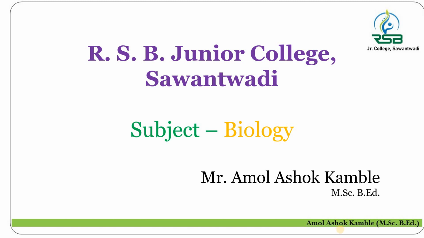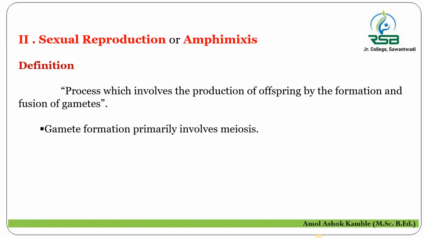Last lecture we discussed the mechanism of asexual reproduction in lower and higher animals. So there are three types of asexual reproduction, like gemmule formation, budding and regeneration, that we know about. In today's lecture, we are going to start the next type of reproduction, that is sexual reproduction. So let us start today's lecture, that is sexual reproduction.